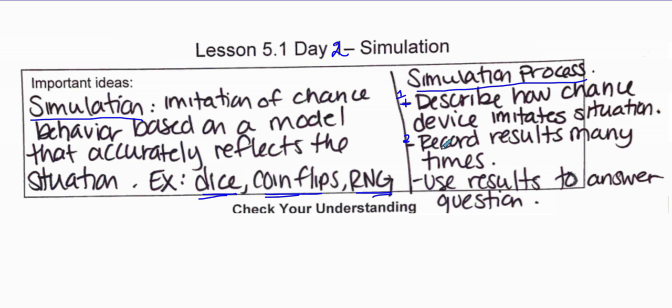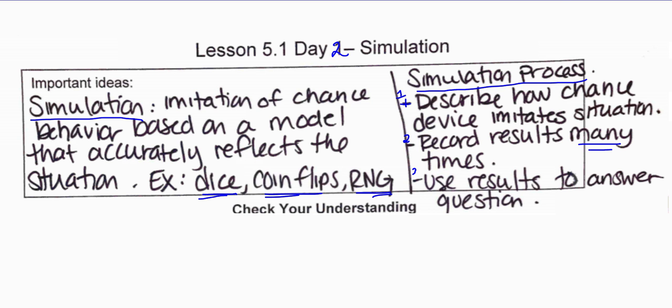Next, you want to make sure that you state that you're recording results many times. As you do that, whatever you're recording, we're going to do this simulation many, many times to record the results, because we want many trials so we can get to that theoretical probability, which we know is the law of large numbers. The third thing is to use the results to answer the question. If there's a question to be answered, we want to use those results to answer it.